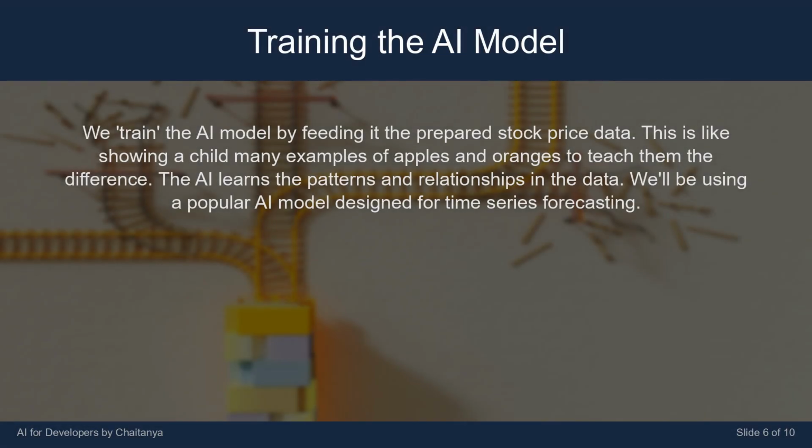We train the AI model by feeding it the prepared stock price data. This is like showing a child many examples of apples and oranges to teach them the difference. The AI learns the patterns and relationships in the data. We'll be using a popular AI model designed for time series forecasting.